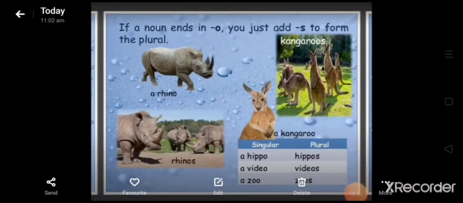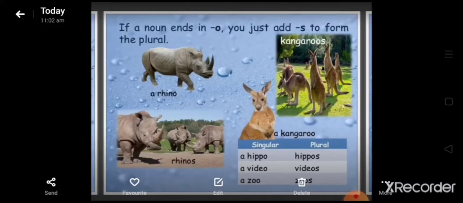Now in this slide you can see if a noun ends in O, you just add S to form the plural. It is very simple. If it is written rhino, R-H-I-N-O, it ends with O. So in the plural we write rhinos, just putting S. If kangaroo is there, we will write in plural kangaroos.